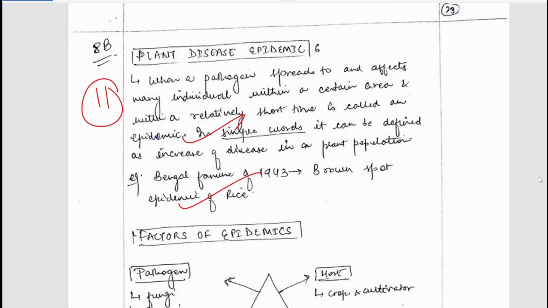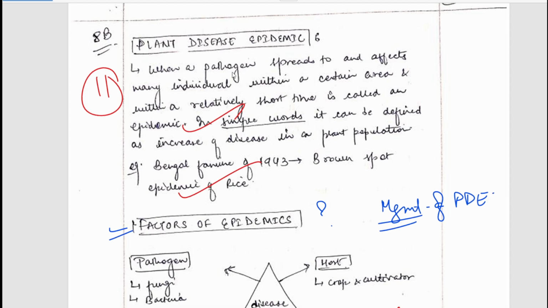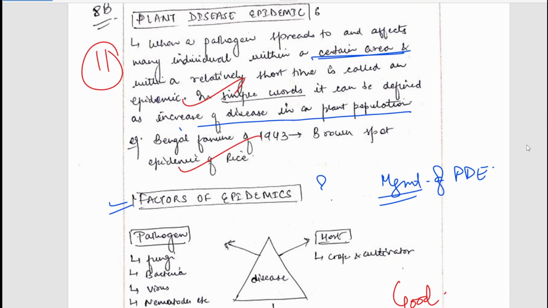So 8B is asking to discuss the various factors causing an epidemic. This is the first part of the question, factors causing epidemic. And the second part is the management of plant disease epidemics. So we all know what a plant disease epidemic is. It can be defined as an increase in disease in a plant population in a particular area. Within a certain area, it is important. So this is what a plant disease epidemic is.